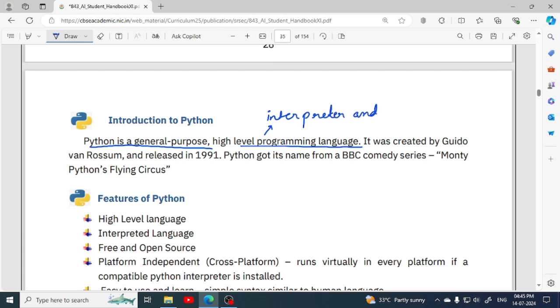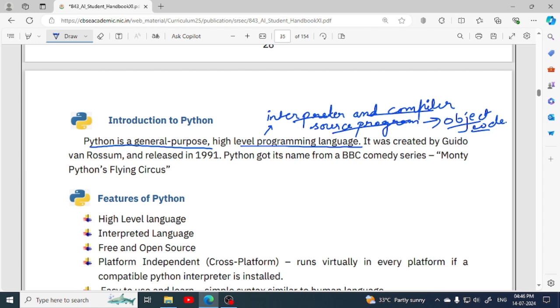The program which we write in high level language is called source code or source program, and it is converted into object code, means the machine code.